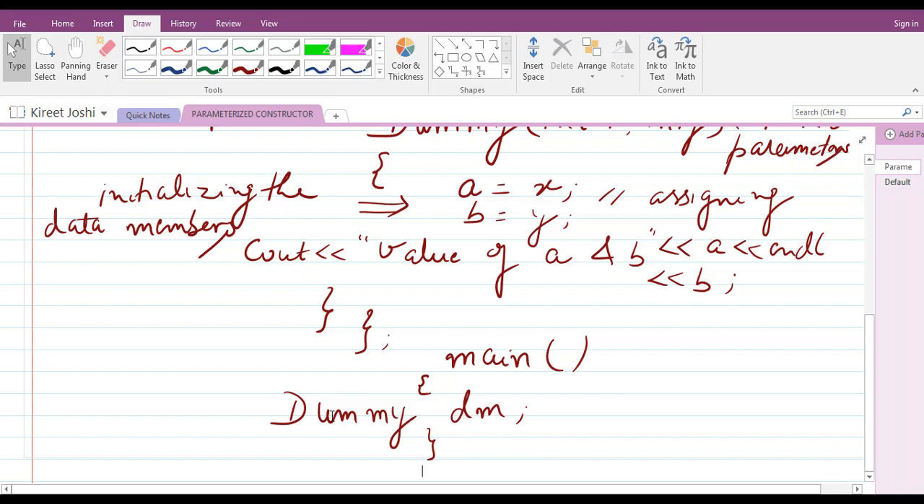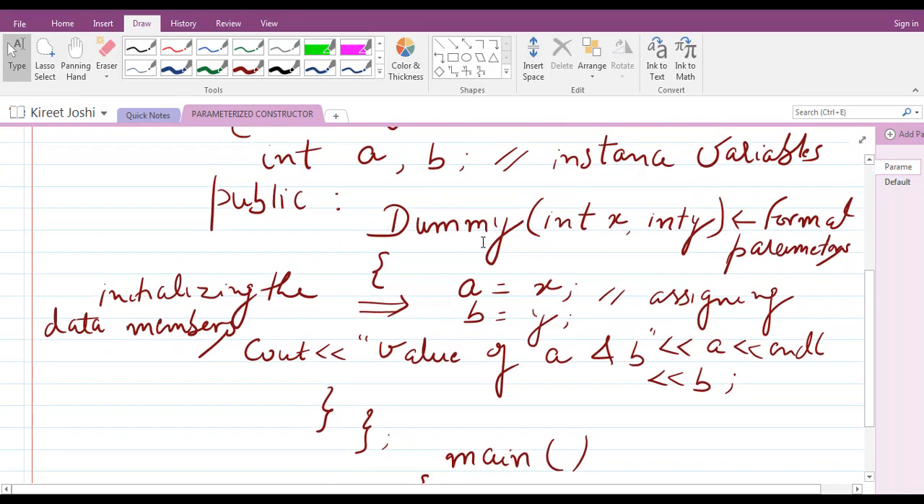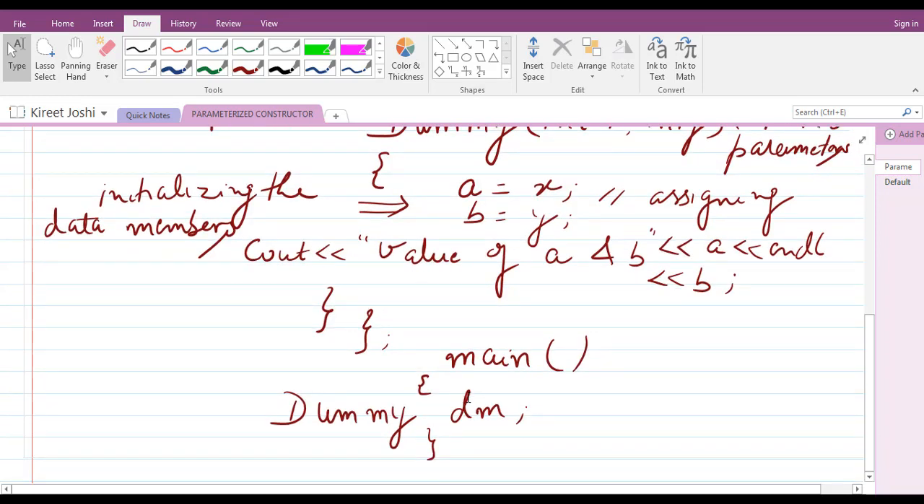As soon as we create the object, the definition says that you have to assign the values also. Why do we have to assign the values? Because we have explicitly created a parameterized constructor here. If we have explicitly created a parameterized constructor, then the compiler will not invoke its default constructor. So no default constructor will be invoked here now.